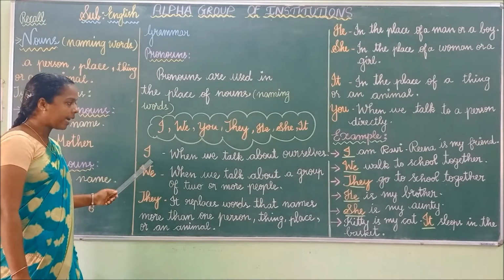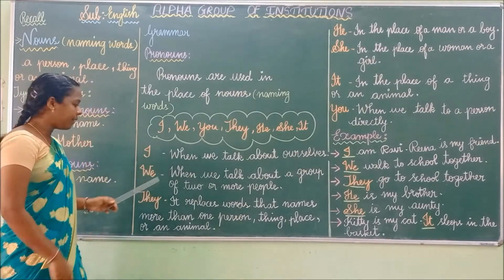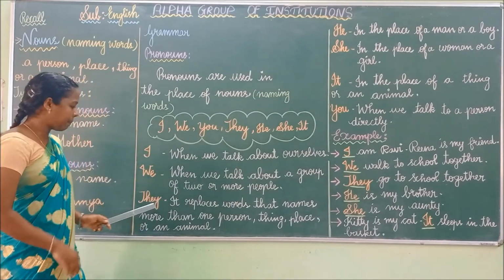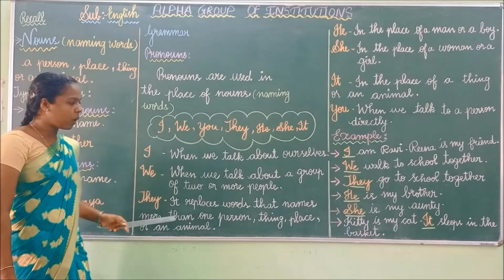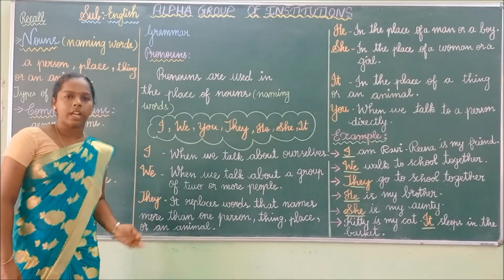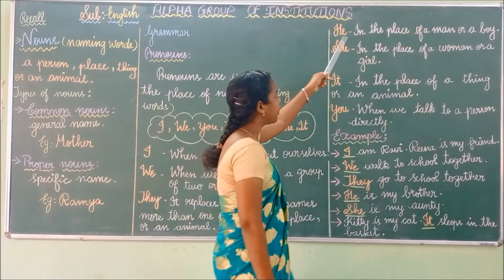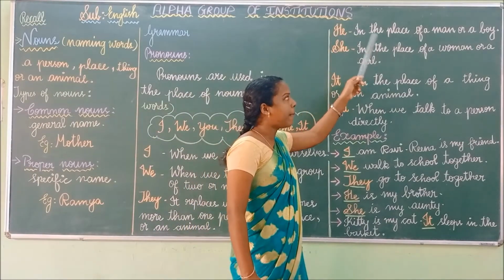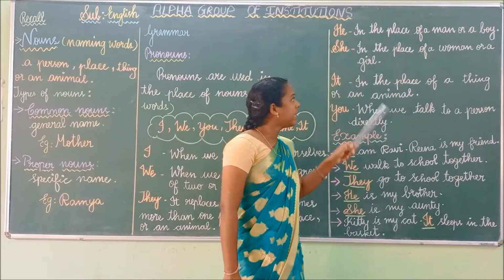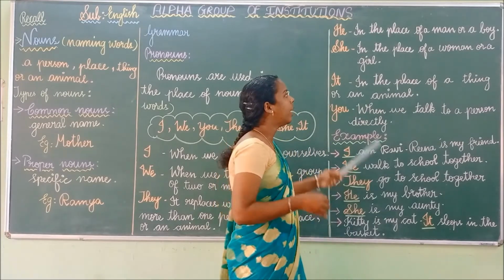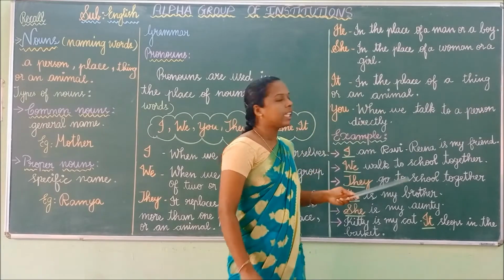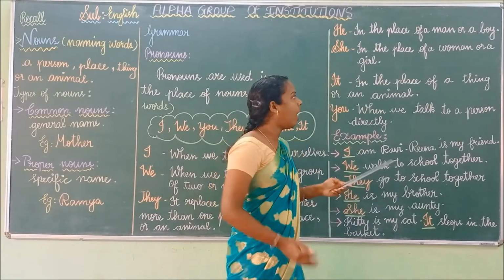So we have to use I when we talk about ourselves. We have to use we when we talk about a group of two or more people. They replaces the words that name more than one person, place, thing or an animal. We have to use he in the place of a man or a boy. On the other gender, we have to use she in the place of a woman or a girl.